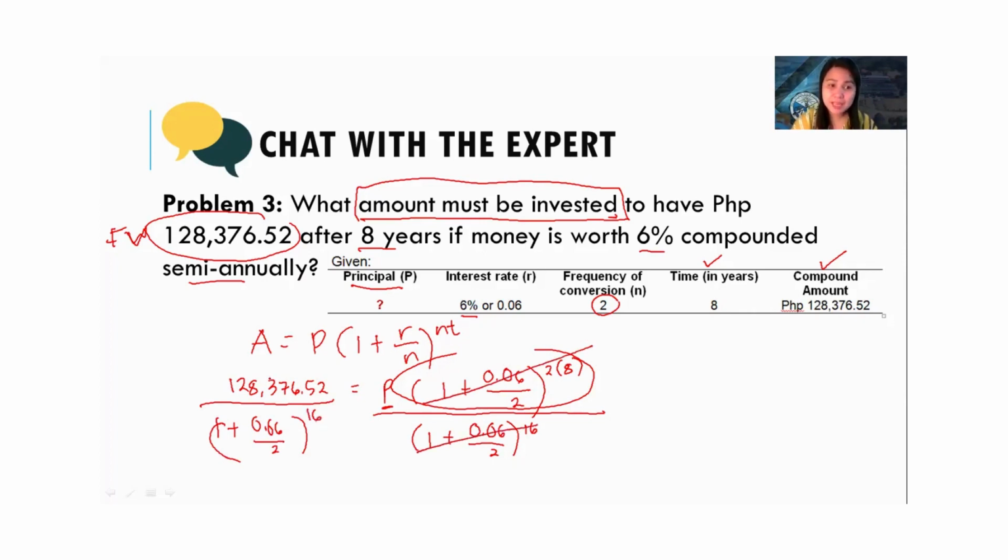Then to solve for P, you could type this immediately in your calculator. That's 128,376.52 divided by (1 plus 0.06 divided by 2) to the power of 16. The answer will be 80,000.